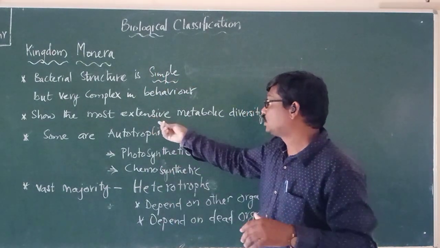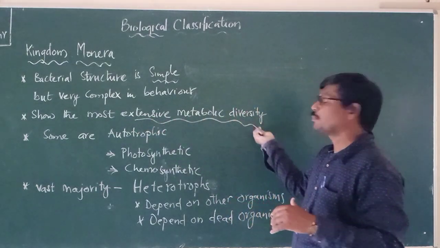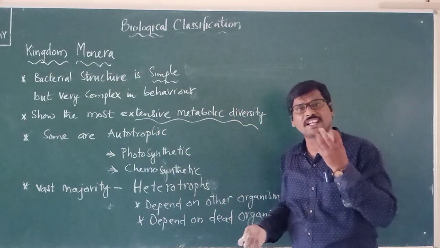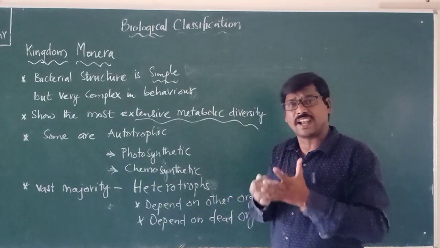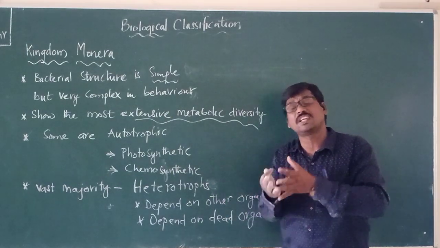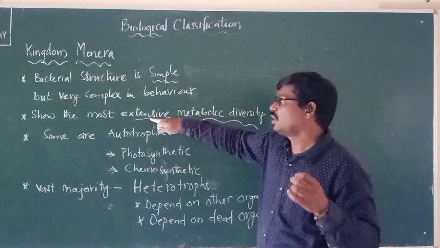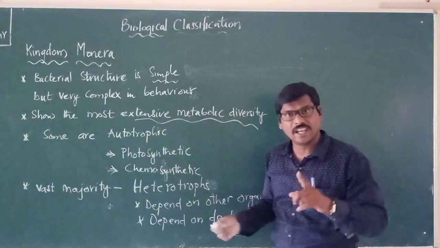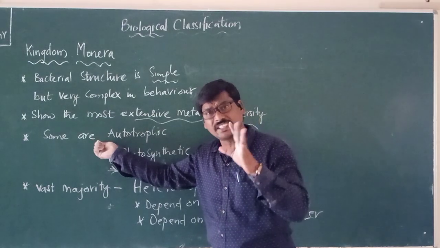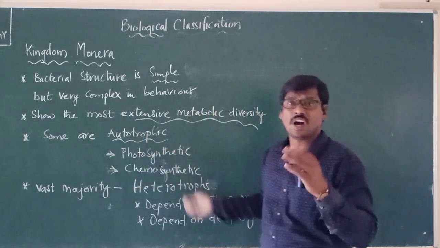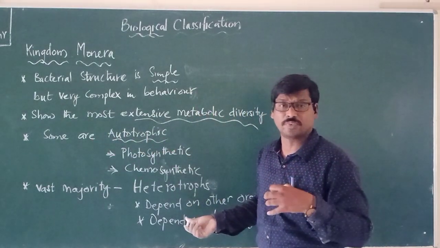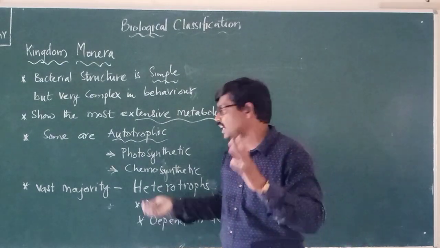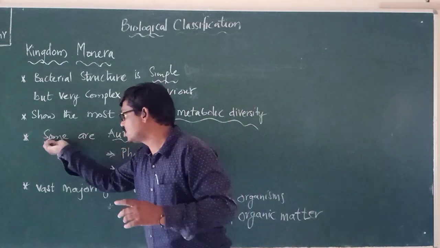And they show the most extensive metabolic diversity. The metabolic diversity is so extensive, it is entirely different when you compare with other organisms. Here some of the bacteria are autotrophic. Autotrophic means which can prepare their own food. Please remember we are using the word some.